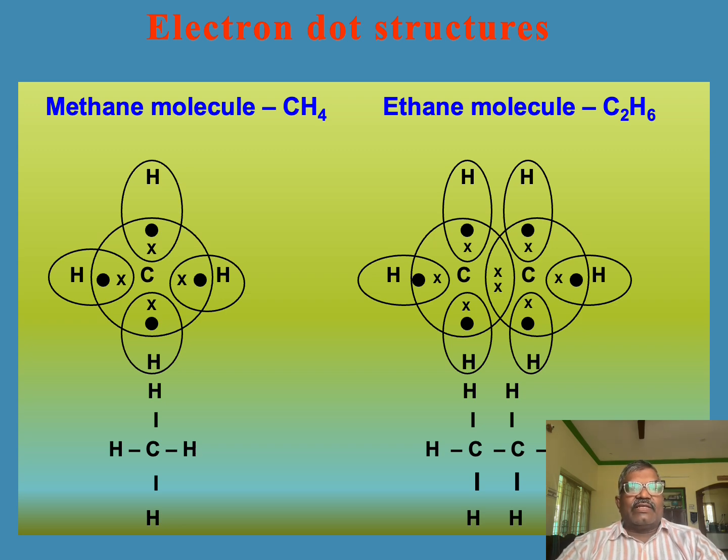In the same way, you can understand the dot structure of the ethane molecule. The molecular formula of ethane is C2H6. That means 2 atoms of carbon and 6 atoms of hydrogen. There are 6 single covalent bonds in this molecule.